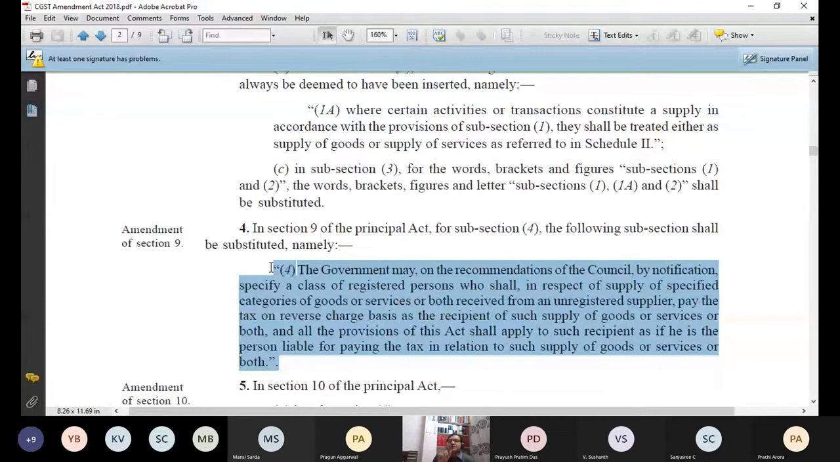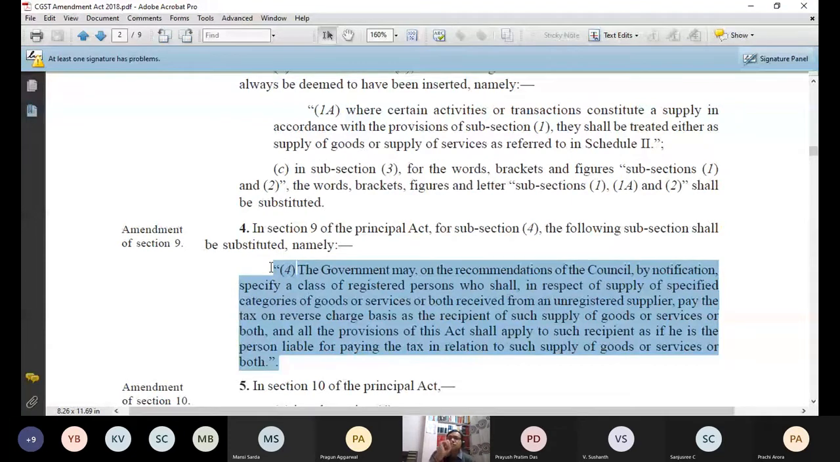So there are two subsections which deal with reverse charge cases, 9.3 and 9.4. What was written in 9.3? In 9.3 it was written that government will tell by name which supplies are subject to reverse charge. That when these supplies happen, tax will be paid on reverse charge. What is the difference in 9.3 and 9.4? In 9.4, government will tell me two things. Government will tell me the name of the supply of goods or services on which there is a reverse charge, and also the government will tell me those recipients who have to pay tax on reverse charge.